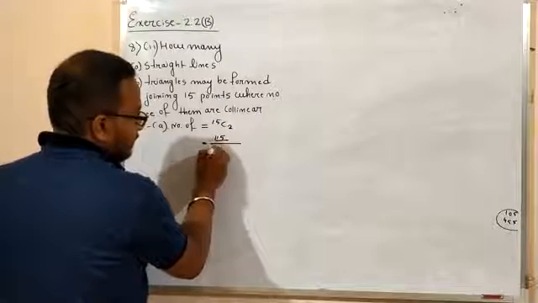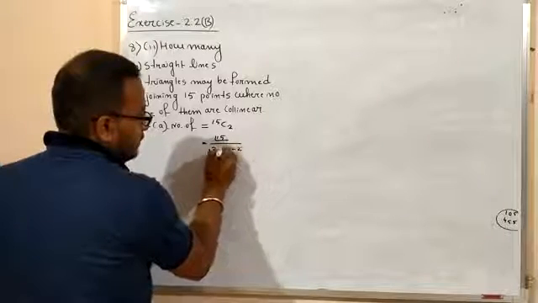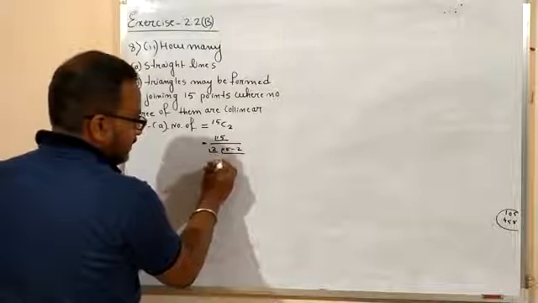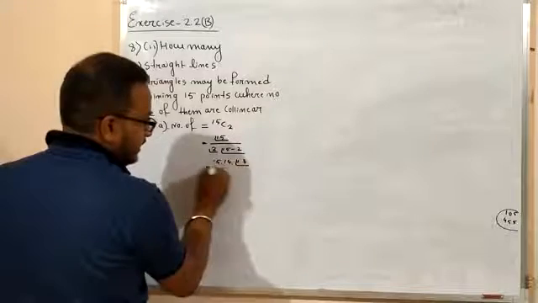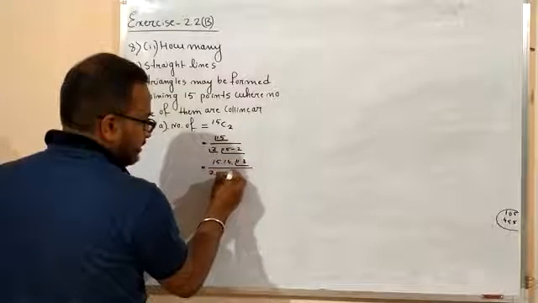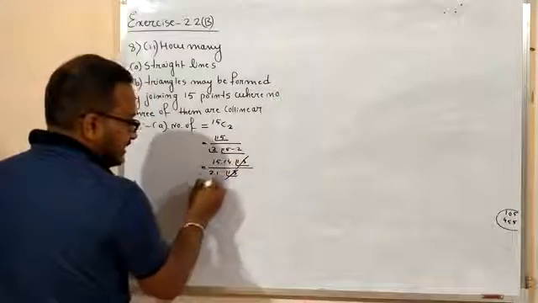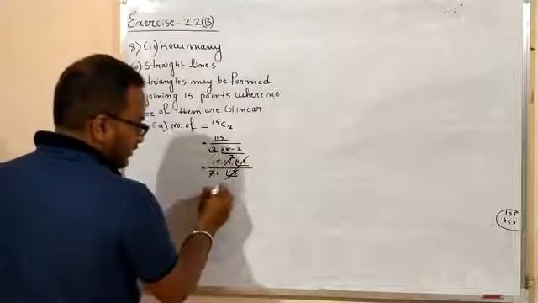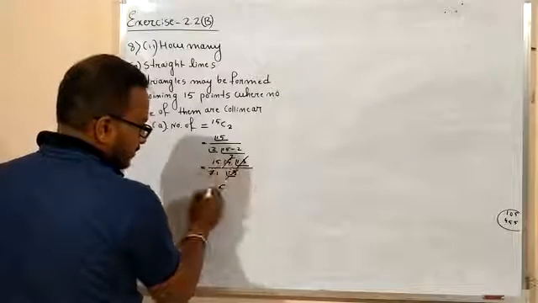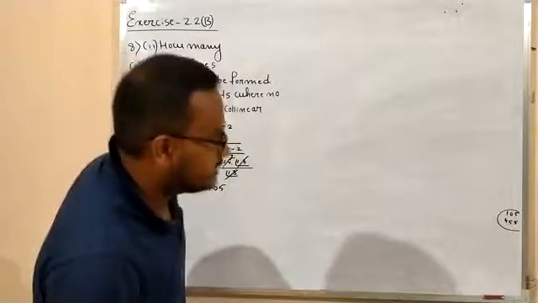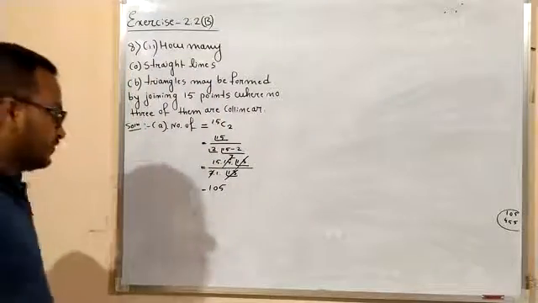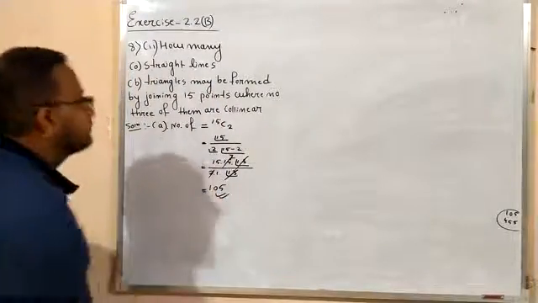Factorial 15 by factorial 2 into factorial 15 minus 2. Now what is this? 15 into 14 into factorial 13, by 2 into 1, into factorial 13. Factorial 13 cancels. 2 with 14 gives 7, so it will be what? 105. So it's correct. Okay, it's a correct answer.